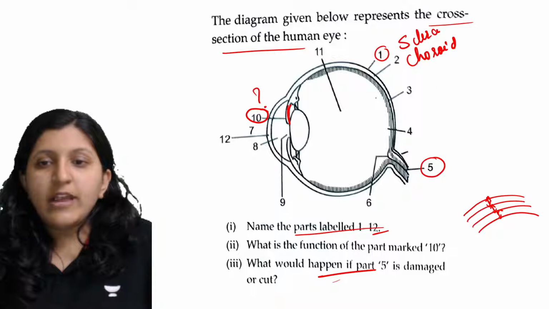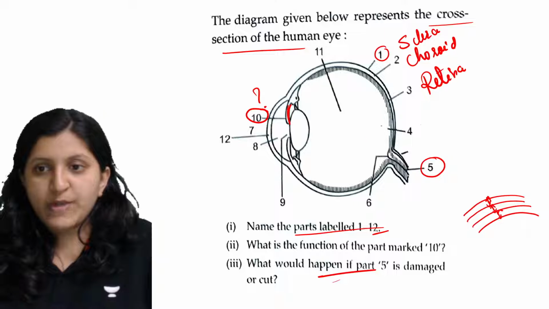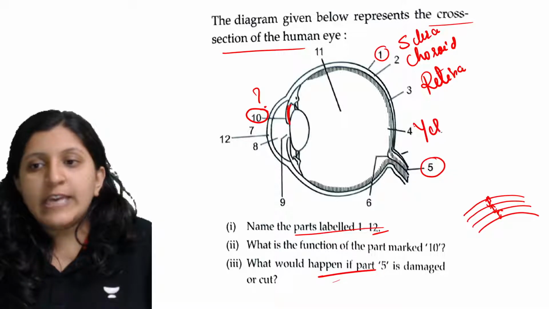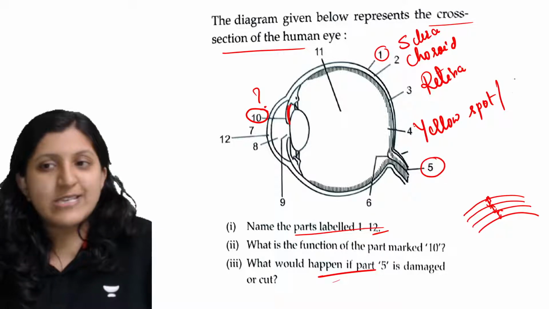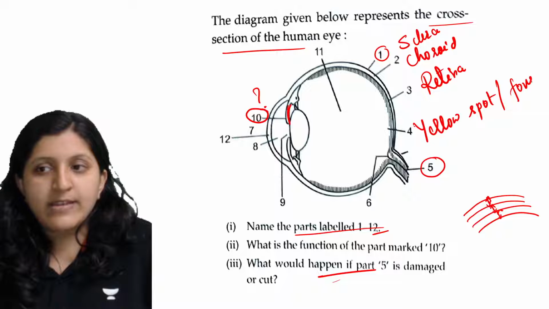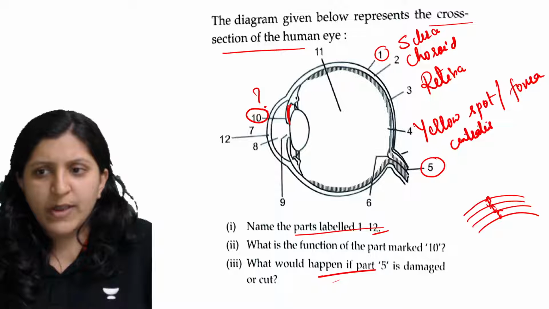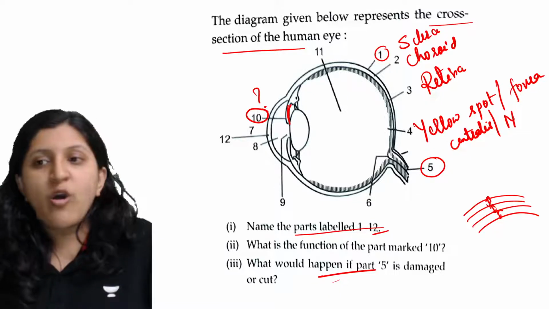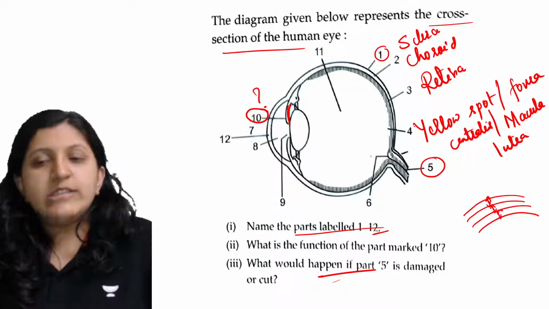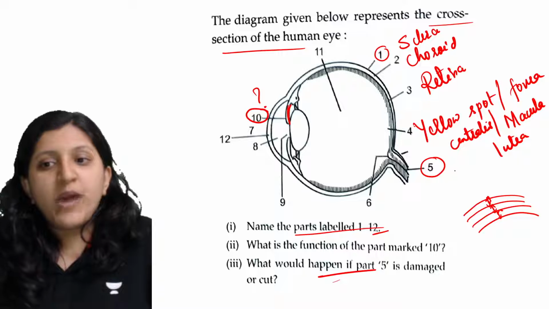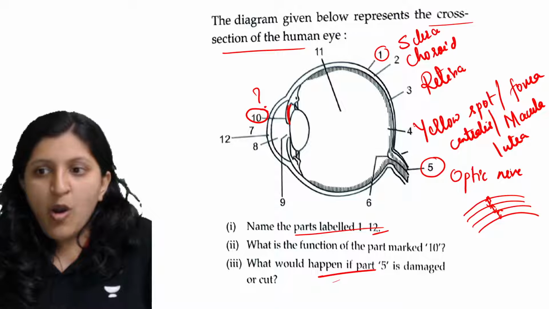The retina mainly has the sensory cells, that is rods and cones. Here you can find a yellow spot. The yellow spot can also be called what? It is also called the fovea centralis, or it can also be called the macula lutea. So these are the portions. Then the fifth one is what? The fifth one is the optic nerve.